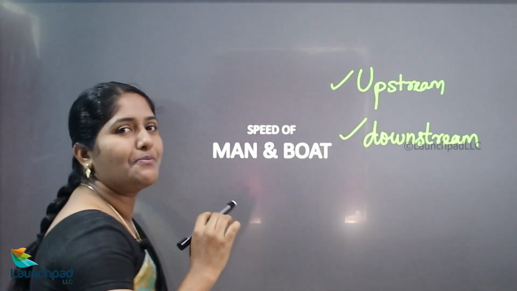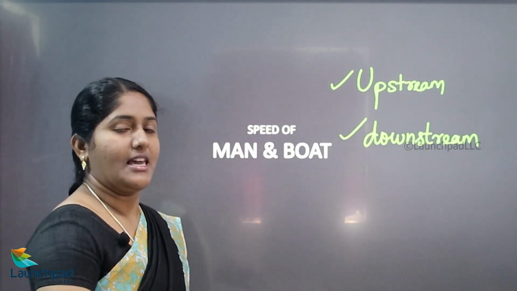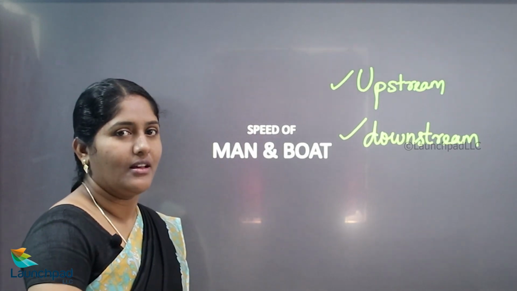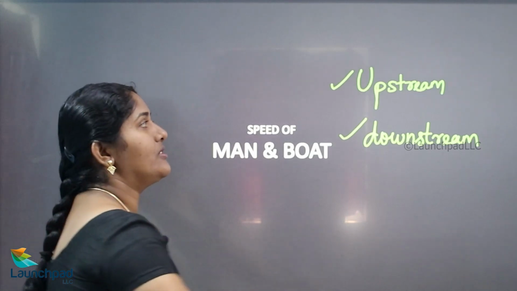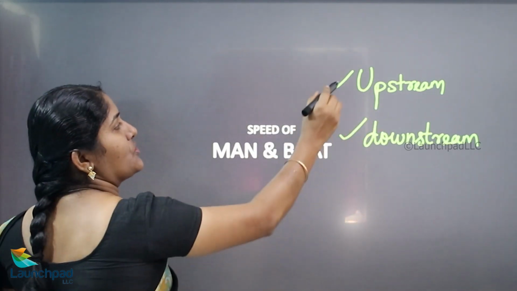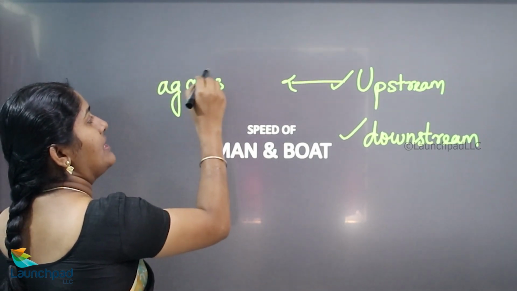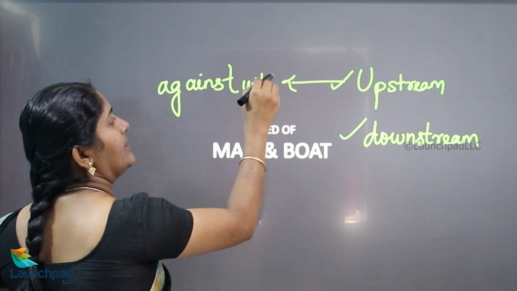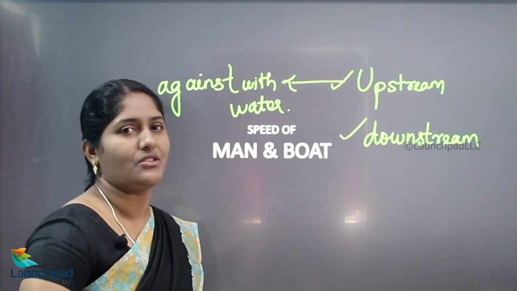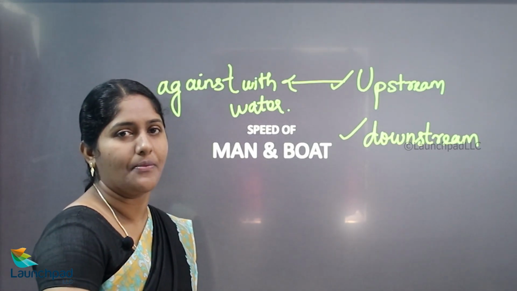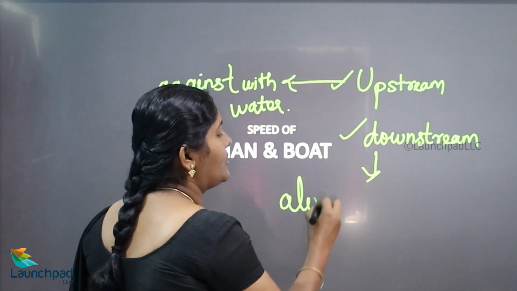What is that? Upstream means we are traveling inside the water. For example, we are swimming, or we are taking the boat and going inside the water. So this is called upstream. The upstream is also known as against the water. A boatman travels against the water. Downstream, when returning from the stream, it is known as downstream. It is also known as a boatman traveling along with the water.